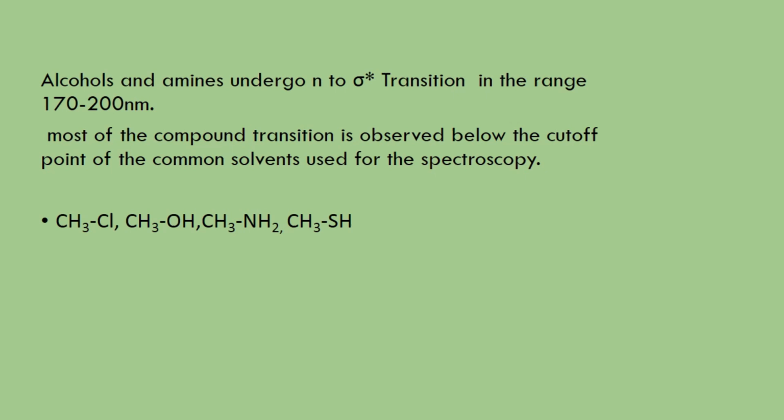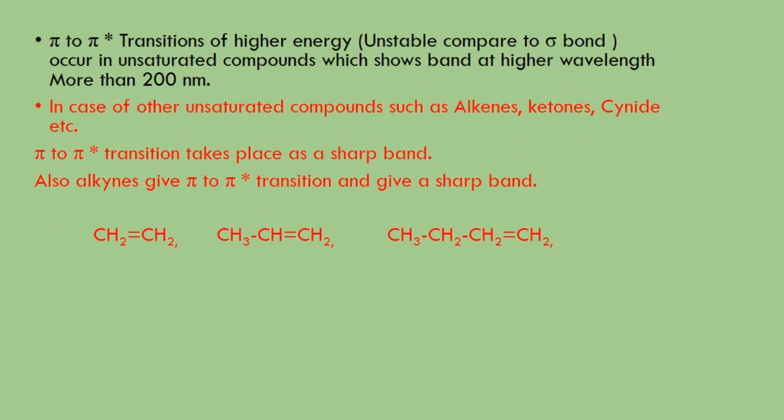All are sigma bonded, saturated compounds containing an electronegative element, and that's why they can give n to sigma star transition. But generally we get the peak below or near the cutoff point, with very low intensity, and that's why we can use certain compounds as solvents, like methanol or ethanol. Generally ethanol we can use as a solvent.